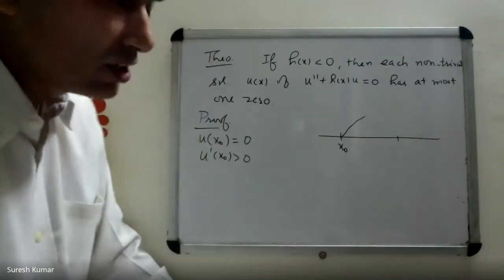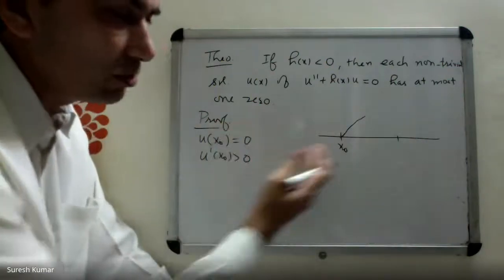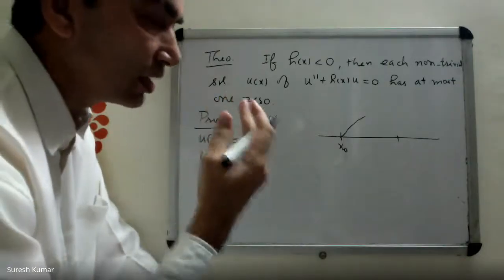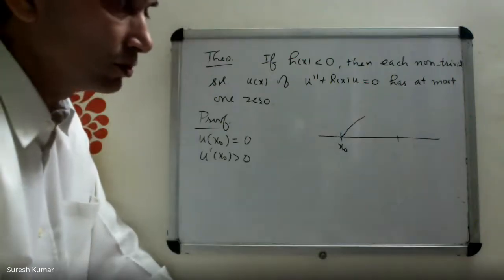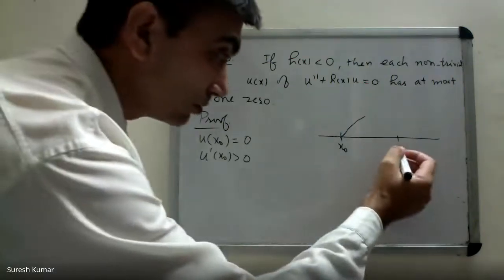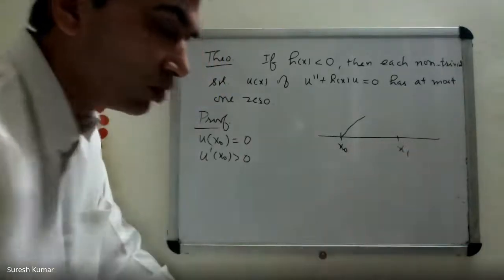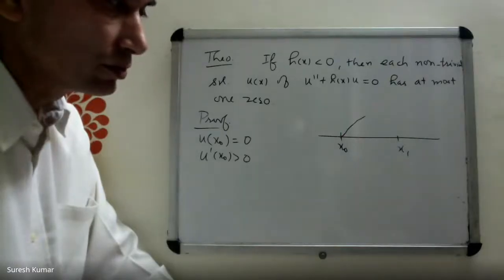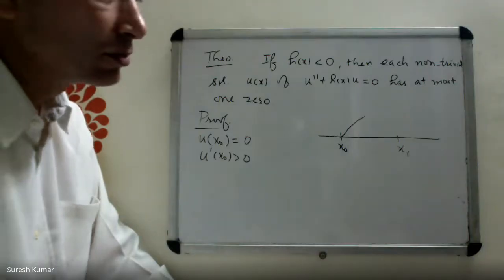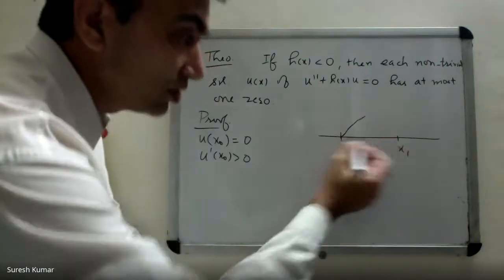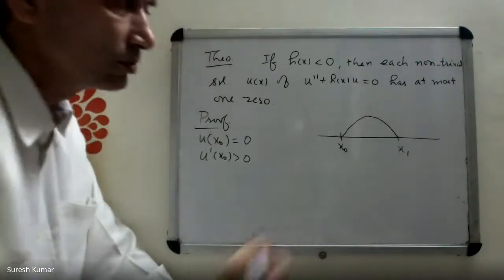We want to prove that there is no zero to the right of x naught. Let's consider the right side first. The same argument we can apply to the left side. I claim that there is no zero to the right of x naught. On the contrary, let's assume that there exists a zero on the right of x naught. If there exists a zero, I should get some contradiction. Okay, if x1 is another zero to the right of x naught, so its graph goes like this.